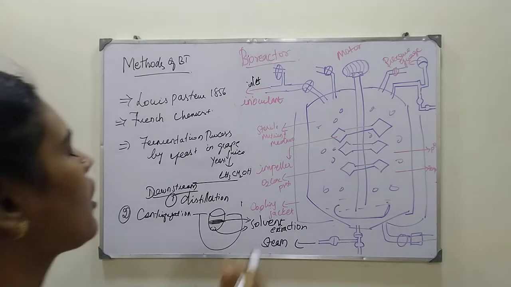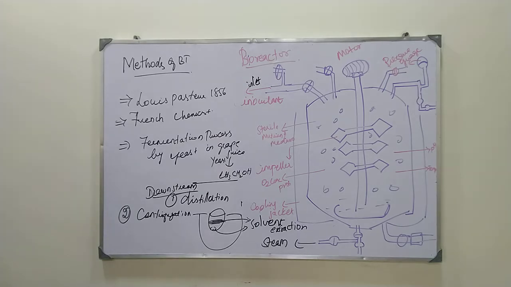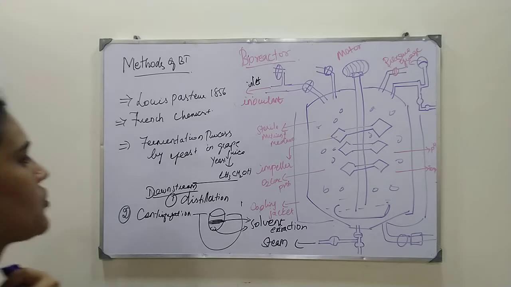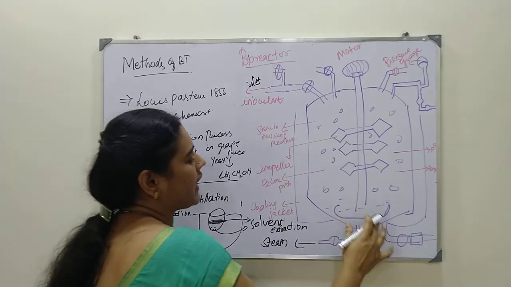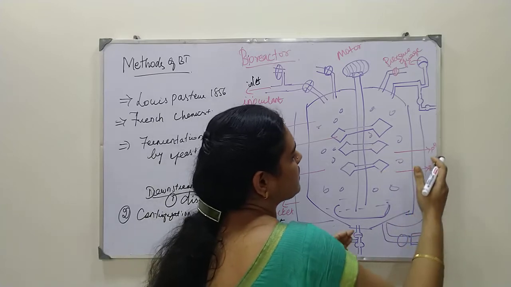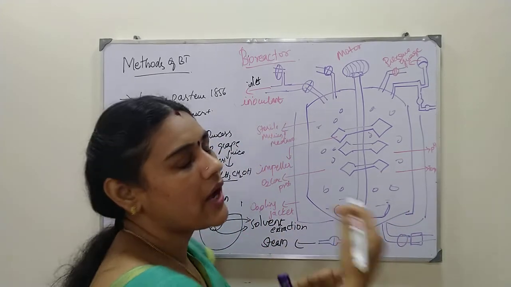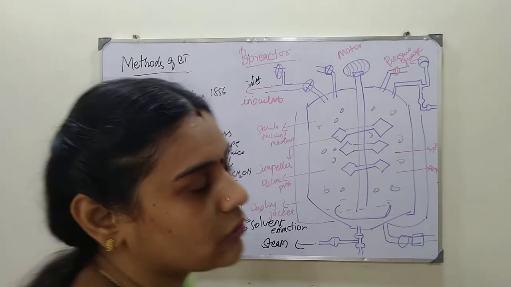What is the procedure of the fermentation process? It depends on the type of product, and the bioreactor is chosen accordingly. If you are going to make a vaccine, it is prepared at one particular temperature and one particular pH, so you choose your fermenter based on your product.